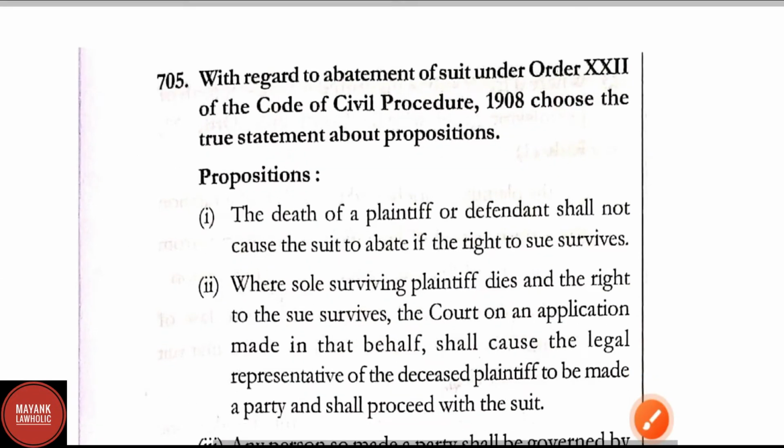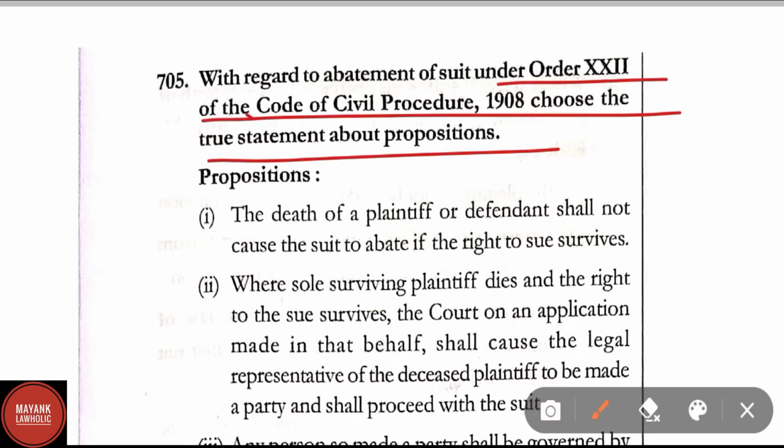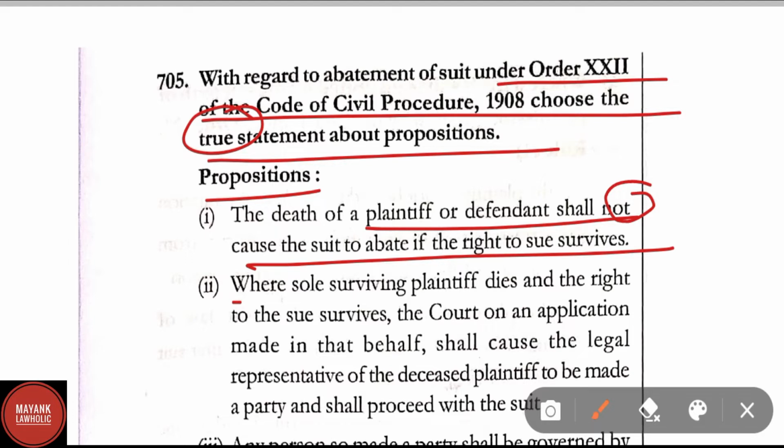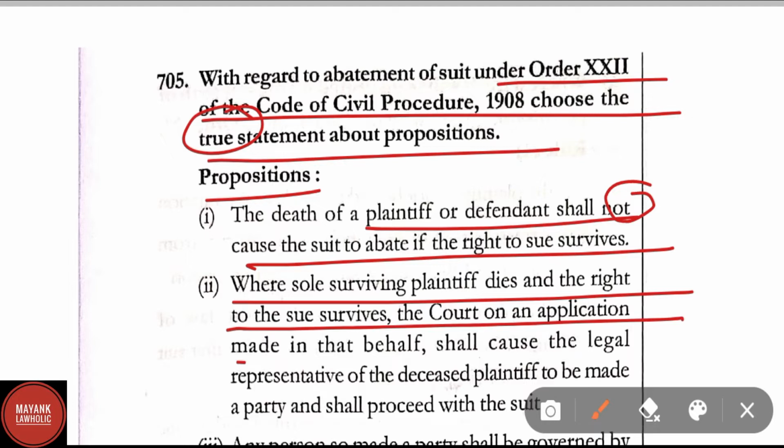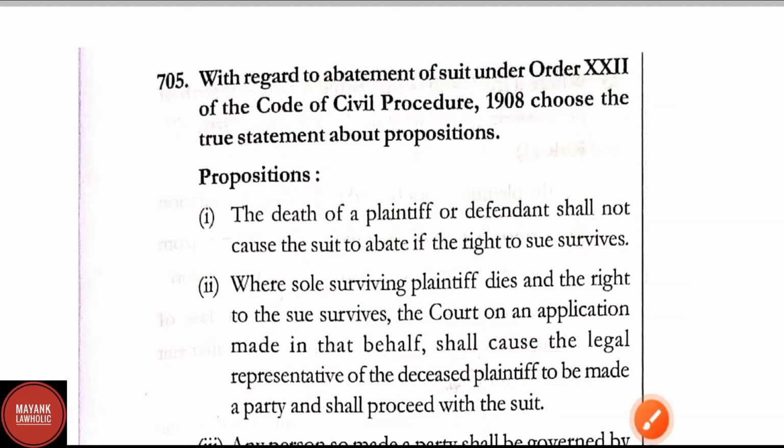Question number 705. With regard to abatement of suit under Order 22 of the CPC 1908, choose the true statement about the propositions. First, the death of the plaintiff or defendant shall not cause the suit to abate if the right to sue survives. Second, when the sole surviving plaintiff dies and the right to sue survives, the court on an application made in that behalf shall cause the legal representative of the deceased plaintiff to be made a party and shall proceed with the suit.